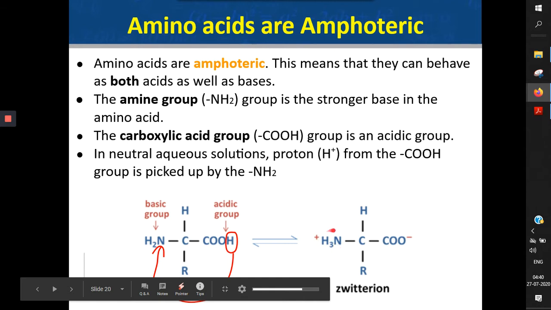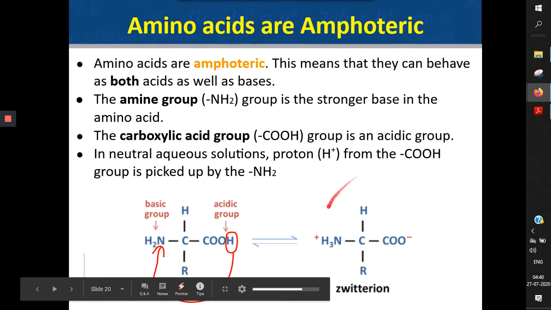So the amine group gained a positive charge because it gained a proton. So overall, the net charge of this molecule would actually be 0 because it has equal positive and negative charge.